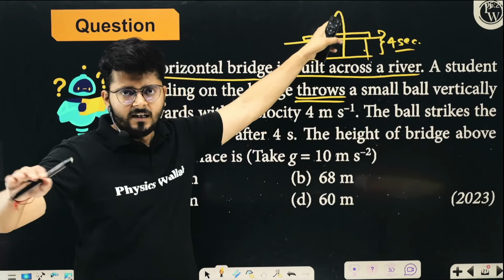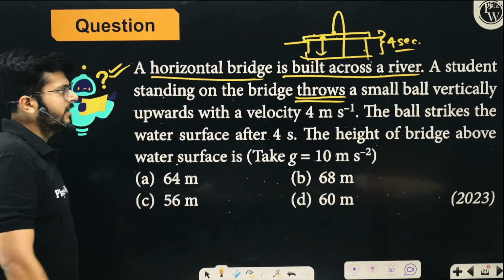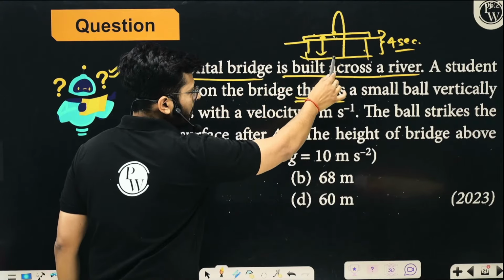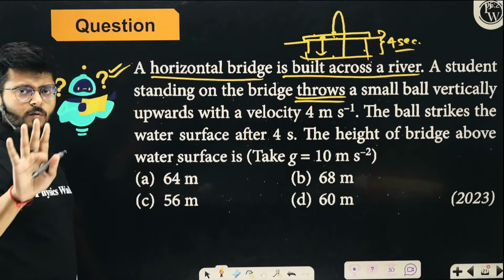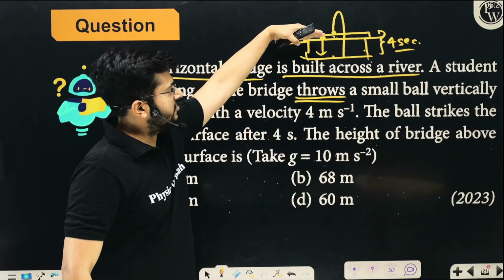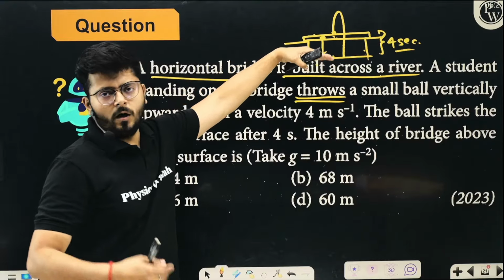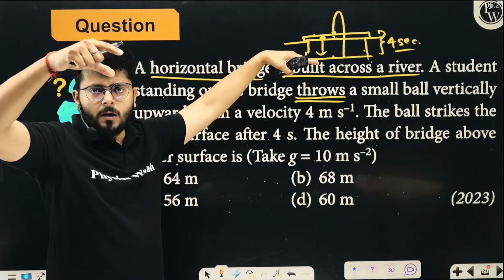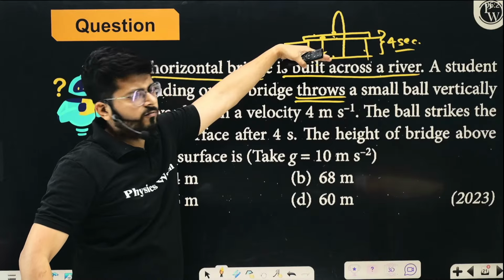So if you remove it, the remaining time is 3.6 seconds. From here to here, the body will take only 3.6 seconds. So the problem is now reduced that you have 3.6 seconds to travel from here to here. What is the distance? A body is dropped. It will take 3.6 seconds to travel from here to here.